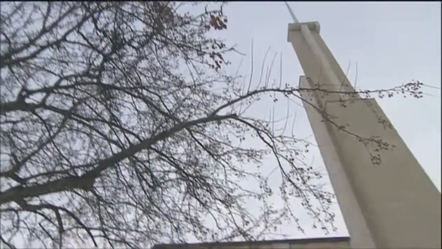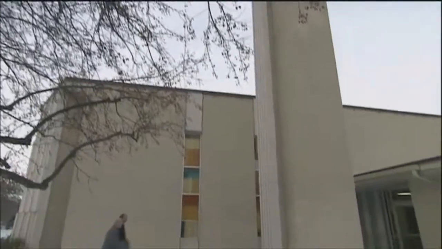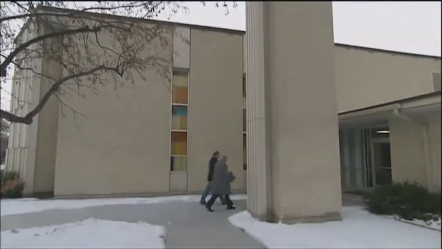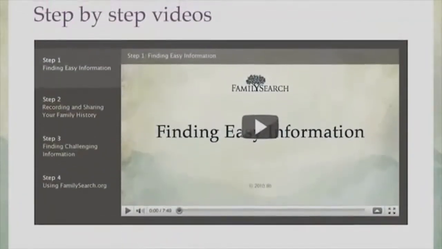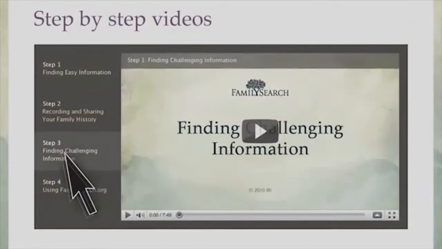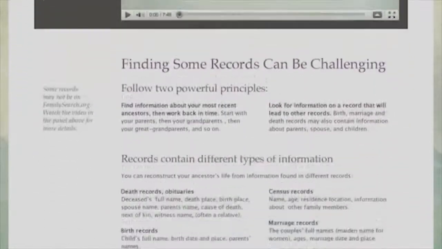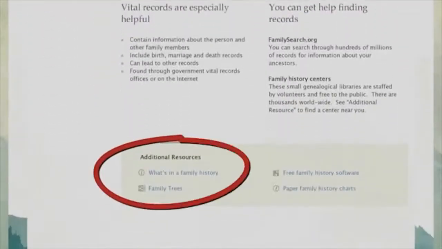Most family history centers are located in meeting houses of the Church of Jesus Christ of Latter-day Saints. No proselyting is conducted at a center. To learn more about finding records, or to locate a family history center near you, go to Step 3 of our website and look in the Additional Resources section.